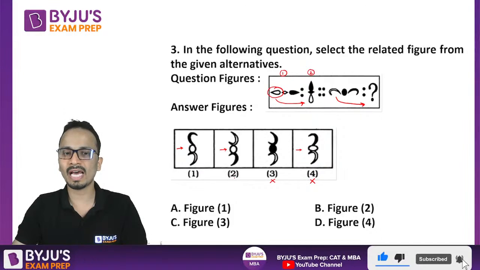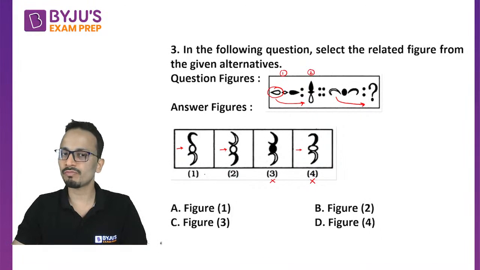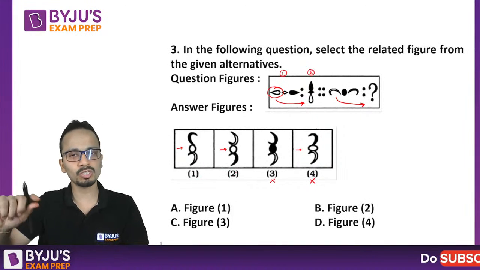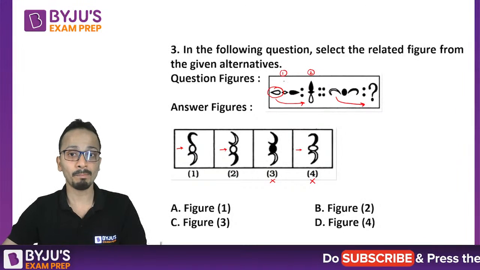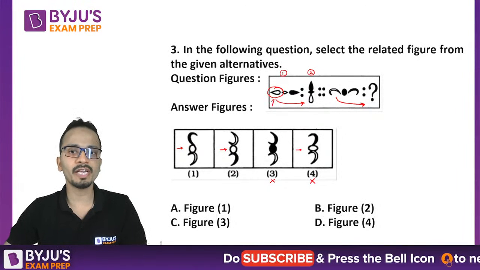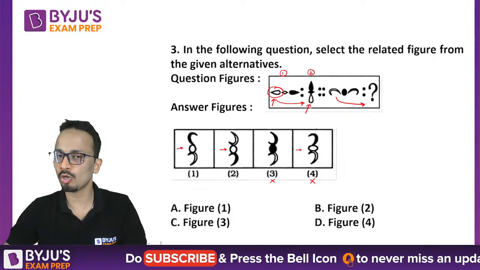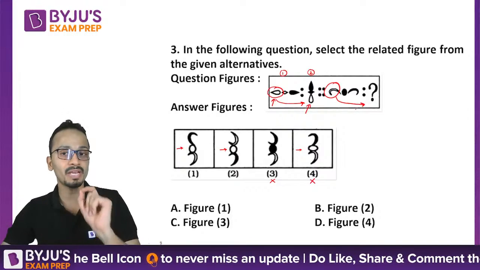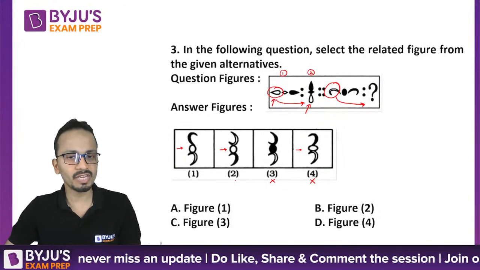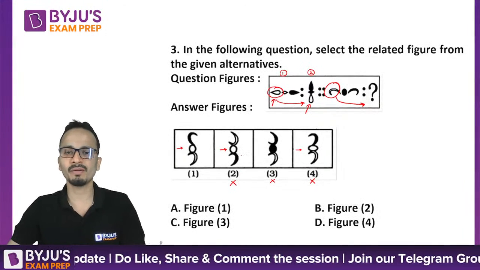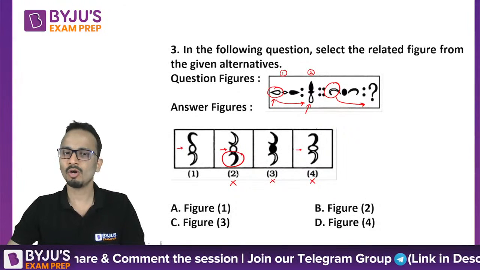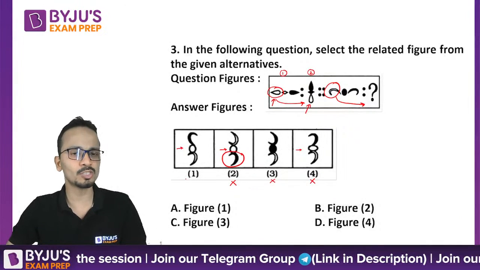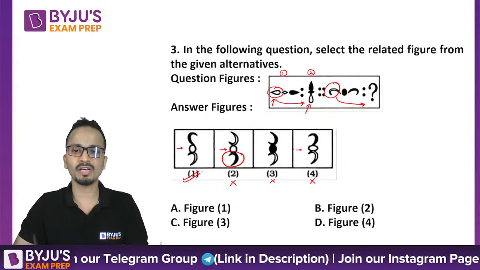Now out of figure 1 and figure 2, which one of the figures is correct? Figure 1 and figure 2 both have the same shape, but in the question figure it was hollow and it is kept hollow. So this is hollow and it will be kept hollow, it will not become bold. So figure number 2 cannot be the answer because in figure number 2 this figure is bold. So I have eliminated figure 2 as well. So the correct answer will be figure 1.